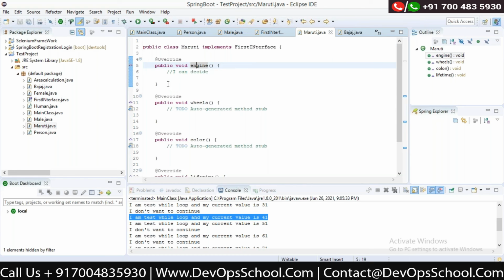I will not get a car in the market that doesn't have an engine, doesn't have wheels, doesn't have color. But I can decide what kind of engine. It's a 100cc, 1000cc, 1500cc. It's my decision, but it should have an engine. So that is like a guarantee. It's like a contract you can create while building the application.